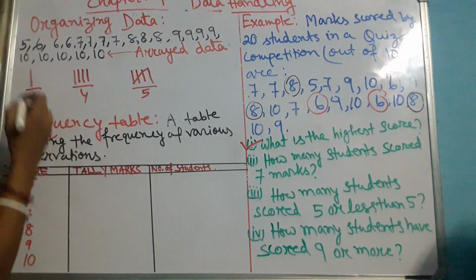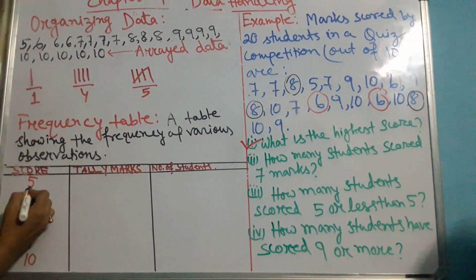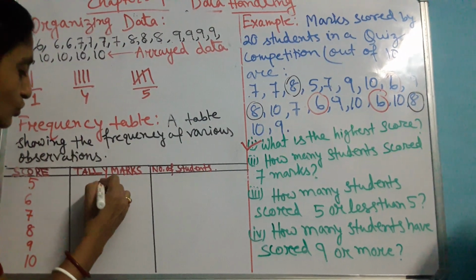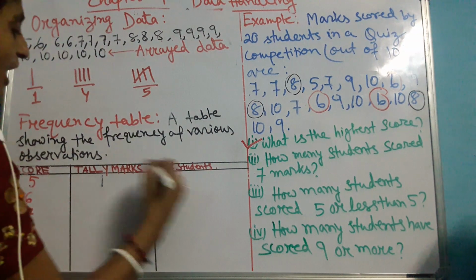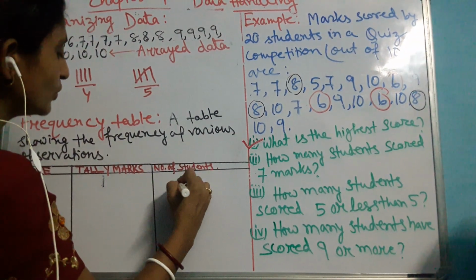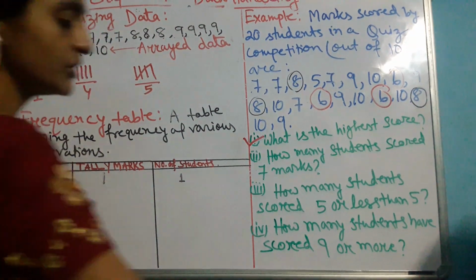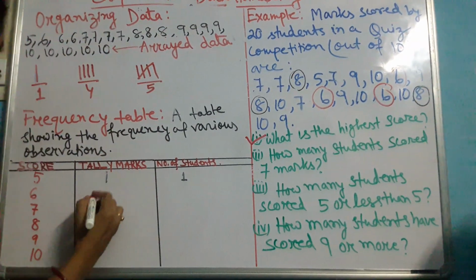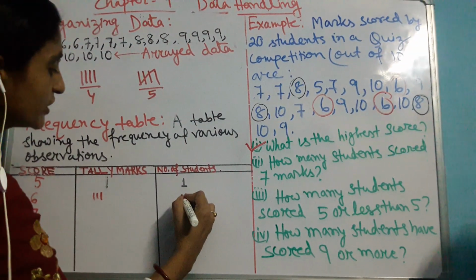Follow it carefully. Tell me, the score 5, how many times has it been repeated? This observation has been repeated only once. So I will put only 1 stroke over here, and only 1 student has got 5. Now number 6, how many times has it been repeated? Let's mark it. It is 1, 2, 3. So I will put 3 tally marks. And how many students have got it?